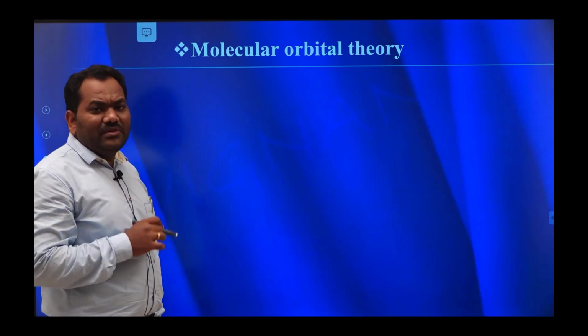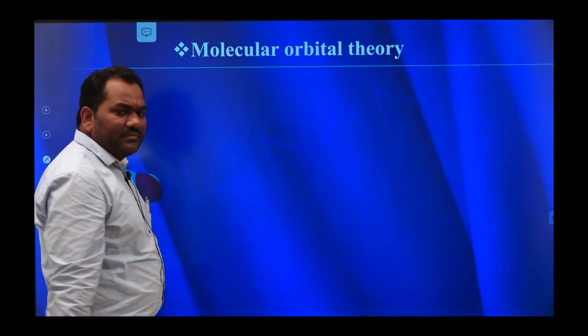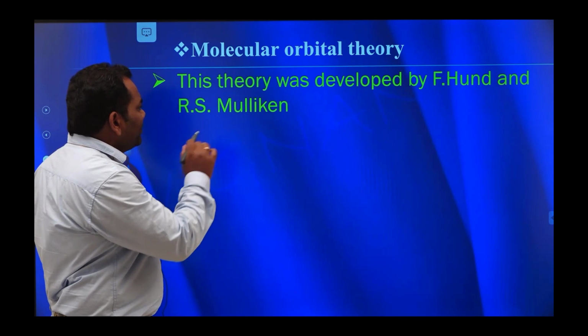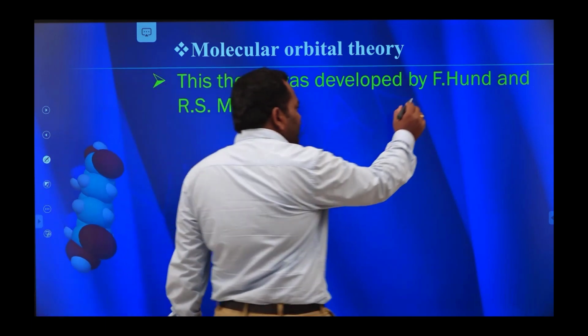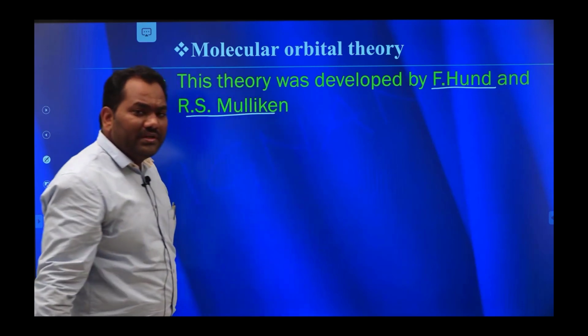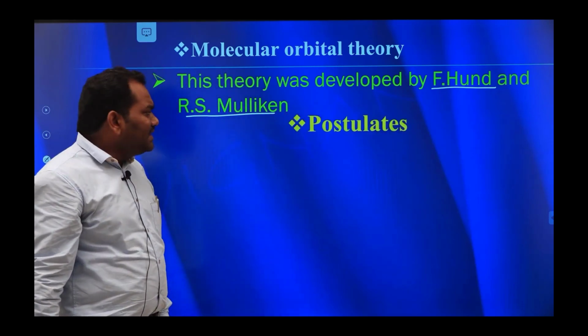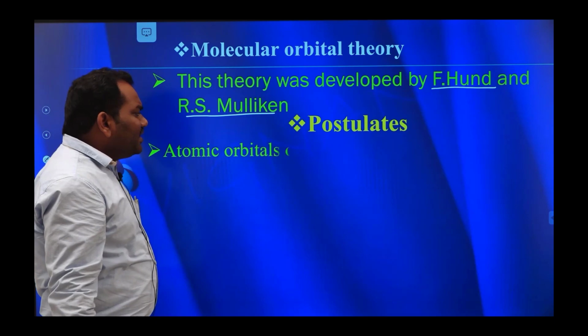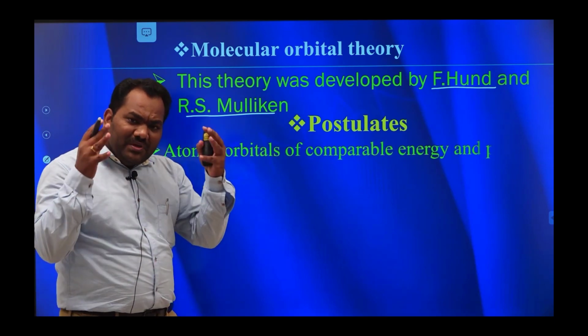Next we discuss the molecular orbital theory. This theory was developed by F. Hund and R. S. Mulliken. The postulates are: the atomic orbitals of comparable energy